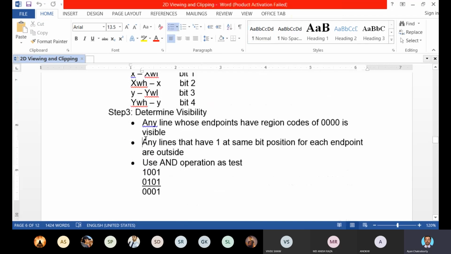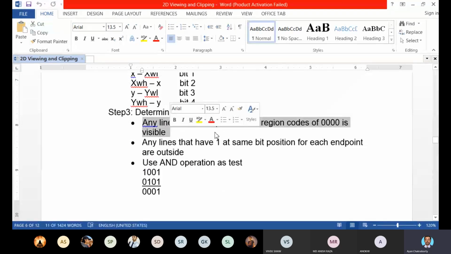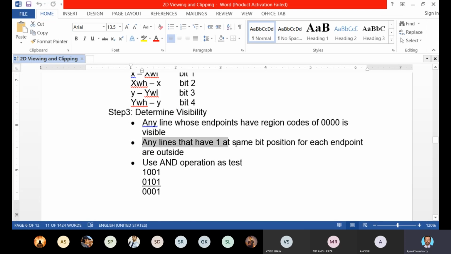So the first condition is clarified: if both the endpoints have the region code 0000, the line is in the central region and will be totally visible. The second logic, that any line that has 1 at the same bit position for each endpoint is outside the visible area or clipping area, is also explained. Now the third condition: use the AND operation, logical AND, as a test.